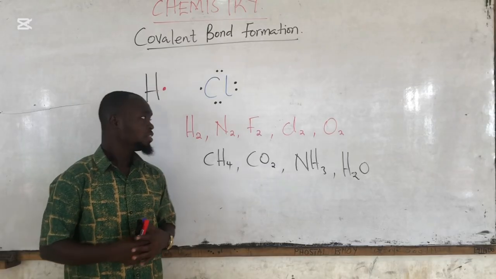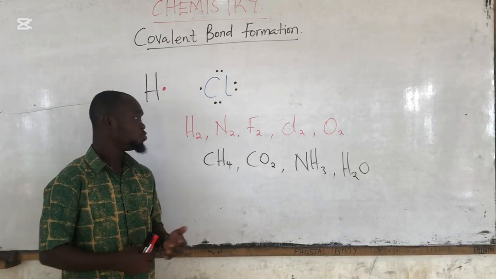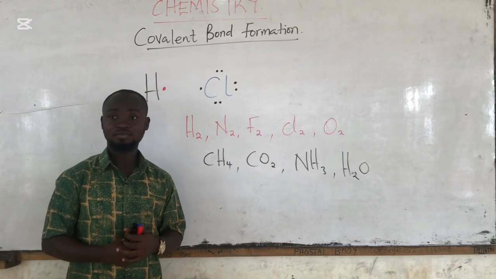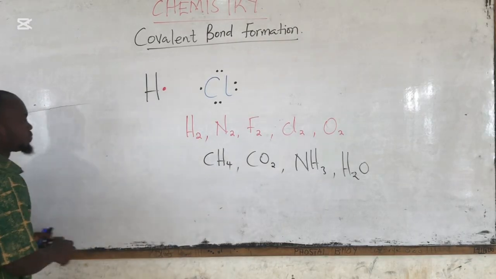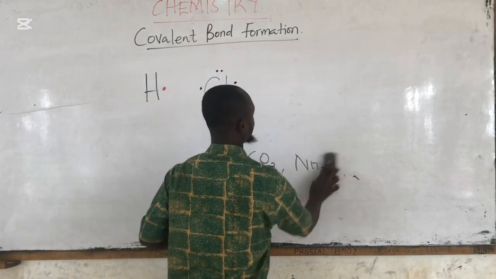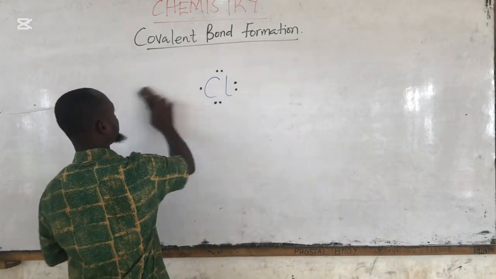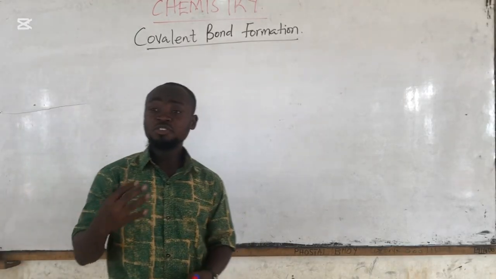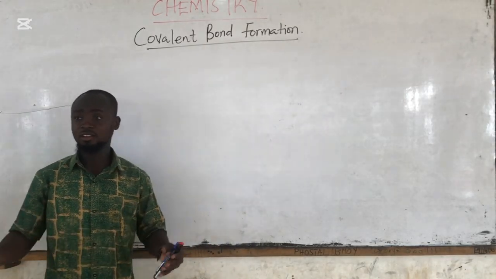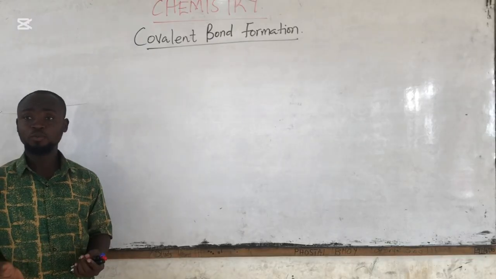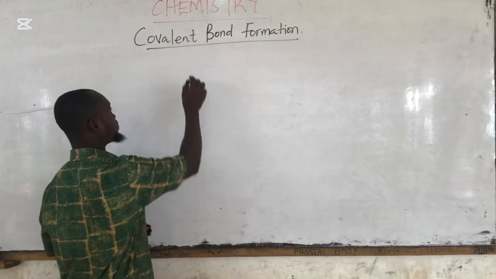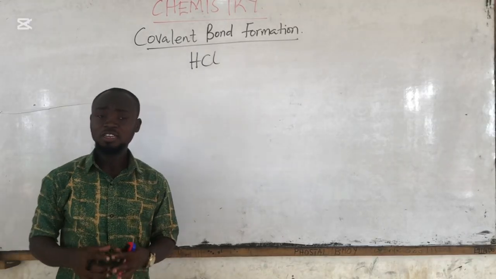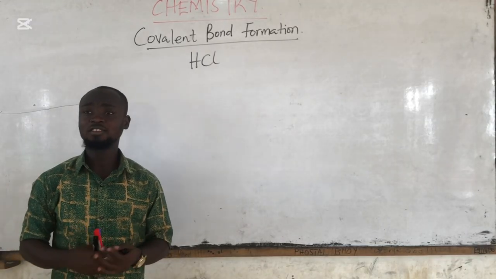Is that okay? Now let's take some of these examples to explain covalent bond formation. So, using the Lewis dot symbol ideology, we are going to take our very first example. We are going to use HCl. So HCl is an example of a covalent compound that is formed as a result of covalent bonding.